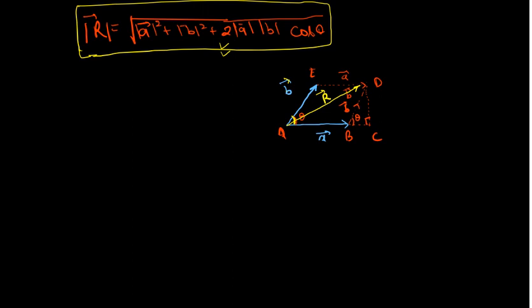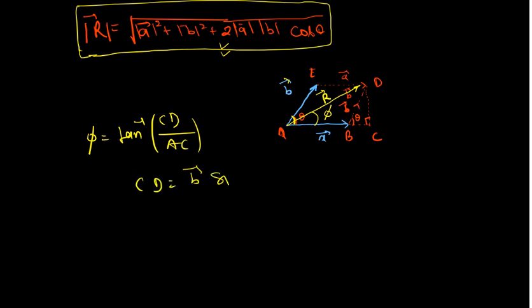Let's suppose the resultant is making an angle of phi with respect to the horizontal axis. Okay, so my phi is equal to tan inverse of CD divided by AC. And you know CD is nothing but B vector sine theta, just now we have seen. And AC is nothing but A vector plus B vector cos theta.